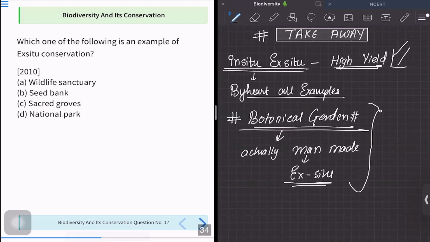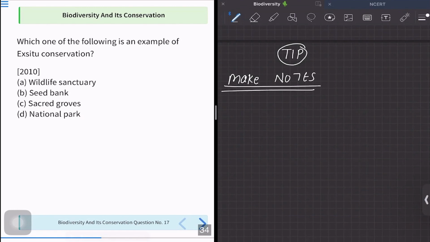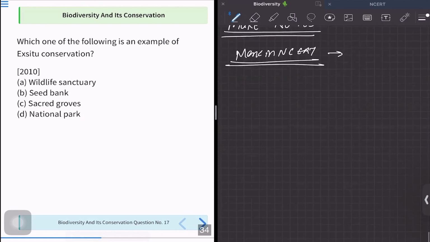The other tip I would like to give all of you is to make notes. Many a times we say that there is no need to make notes for biology. That's actually true because you mark in NCERT and you just revise the NCERT multiple times. But there are a few chapters like this one.